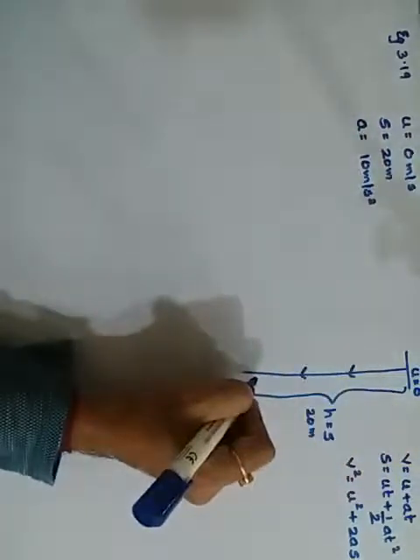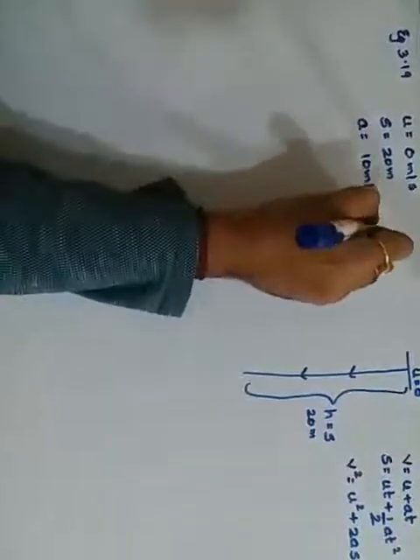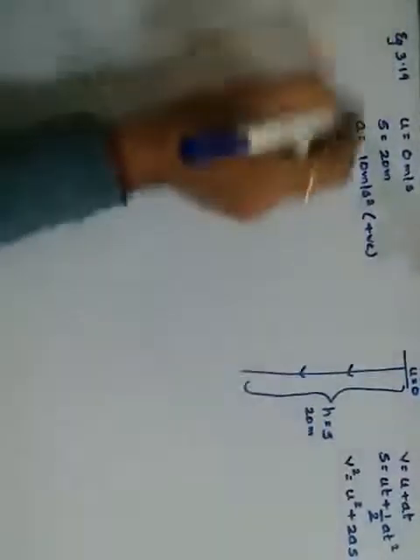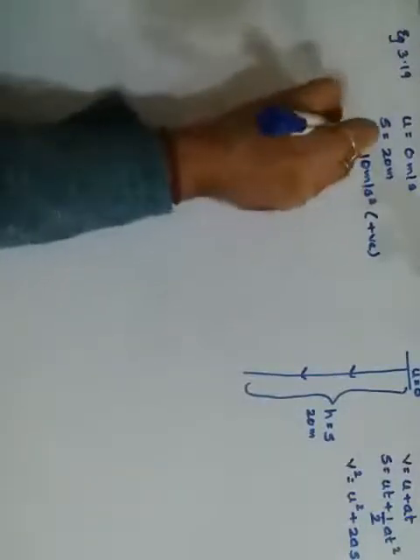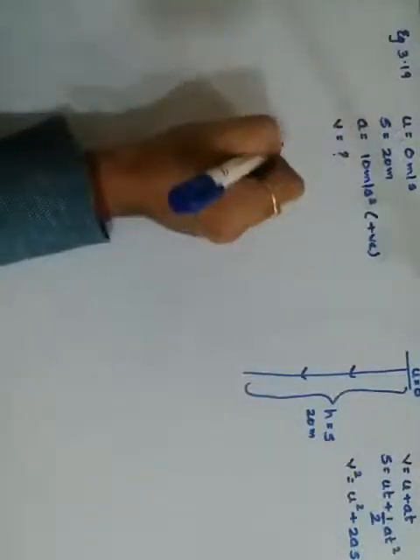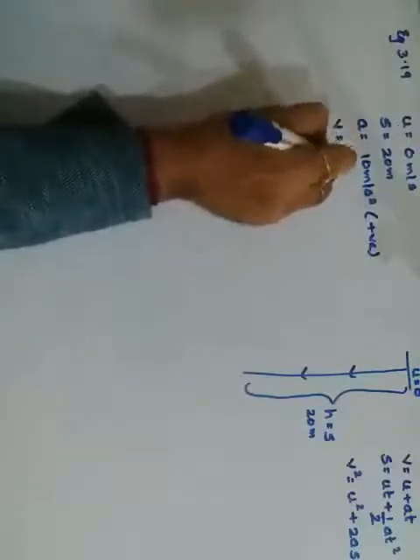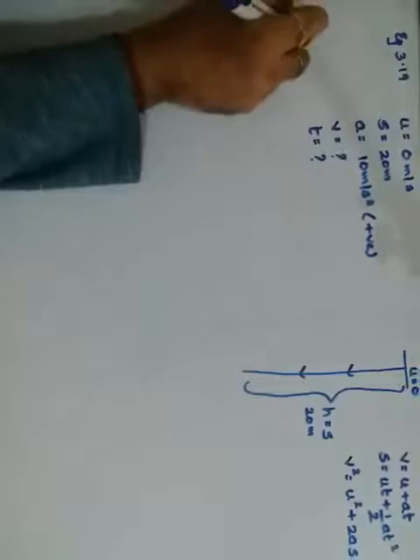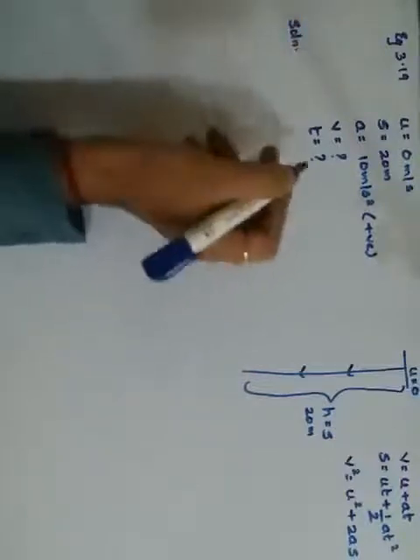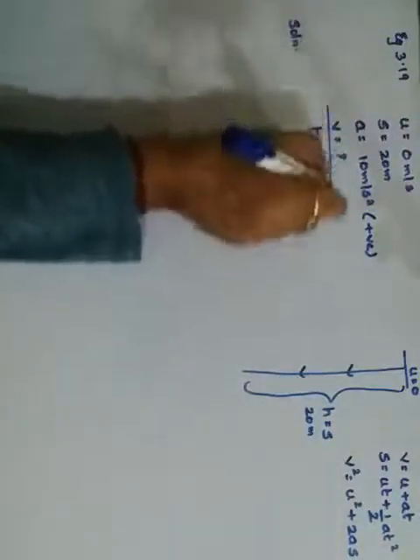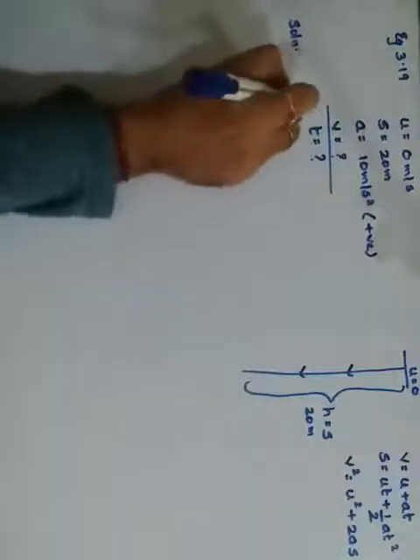Now the object is moving in the downward direction, therefore we take acceleration as positive. It is towards the gravity. We first want to find the final velocity, and also after what time, that is t, is to be found. For the first part, the time interval is not provided, so I use the third equation.